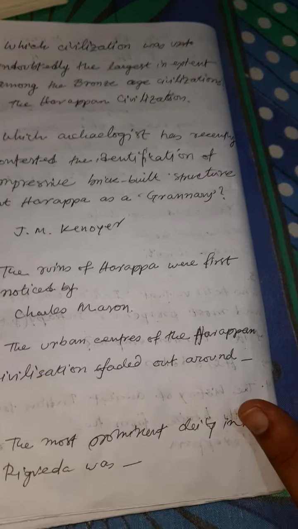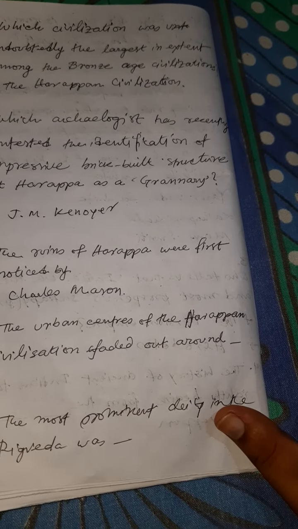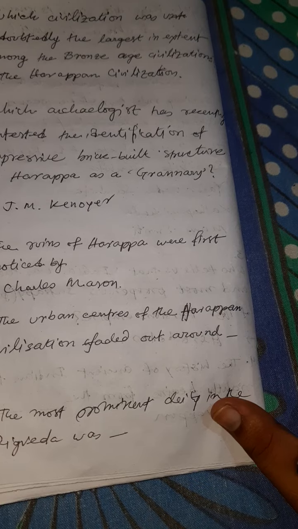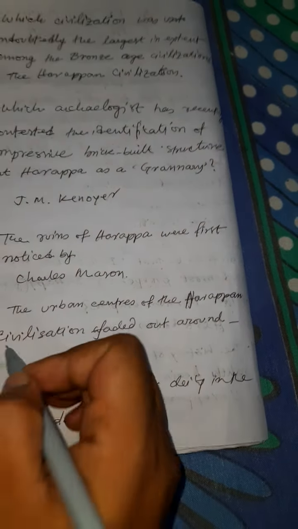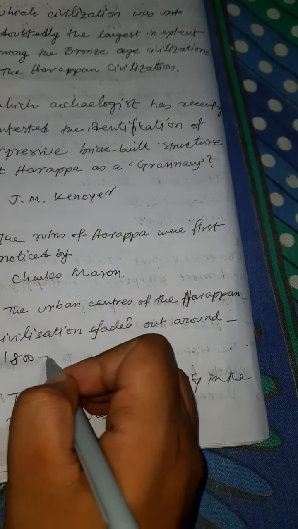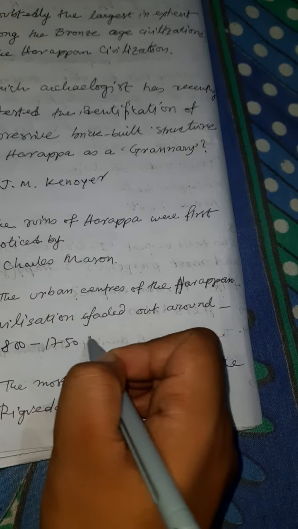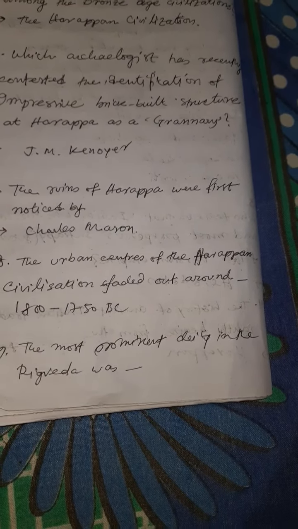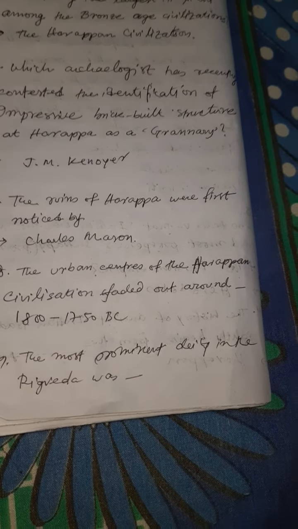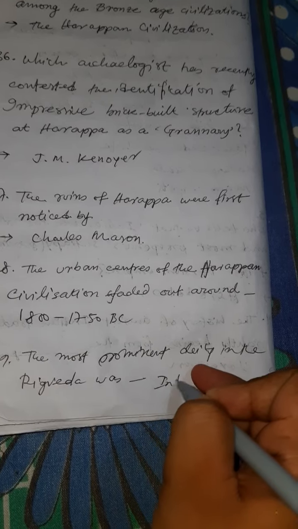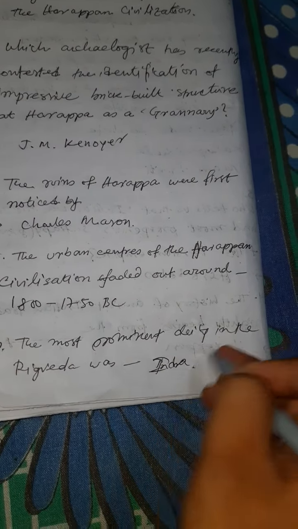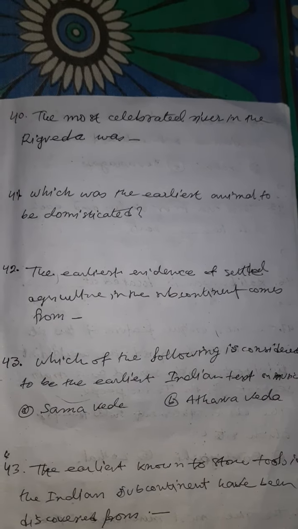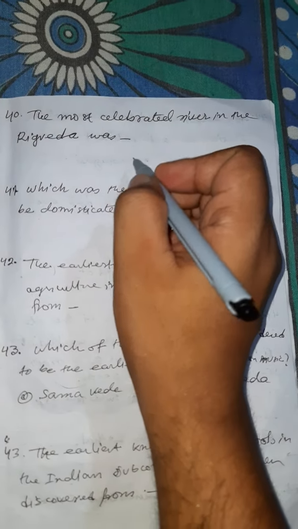The urban centers of the Harappan civilization faded out around 800 to 750 BC. The most prominent deity in the Rig Veda was Indra. The most celebrated river in the Rig Veda was Saraswati.